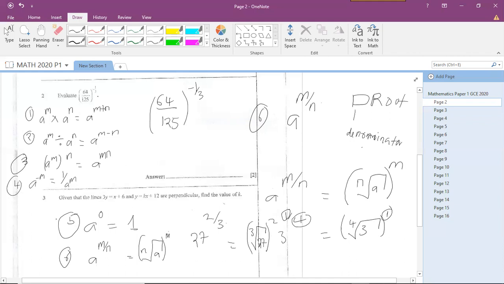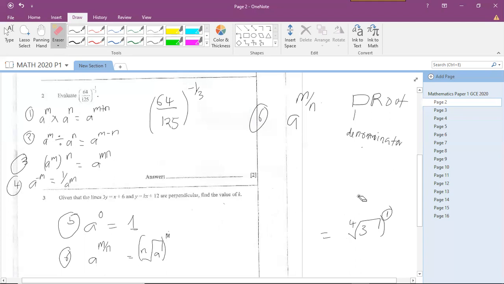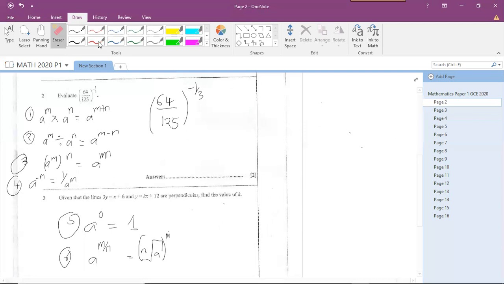So these are the 6 rules that we're going to use to solve this question that looks complicated, but it's actually not, it's easy. As long as you first follow the rules properly, you'll be able to answer this question without difficulties. So let's apply the rules to this question. We have 64 over 125 raised to the power negative 1 over 3.